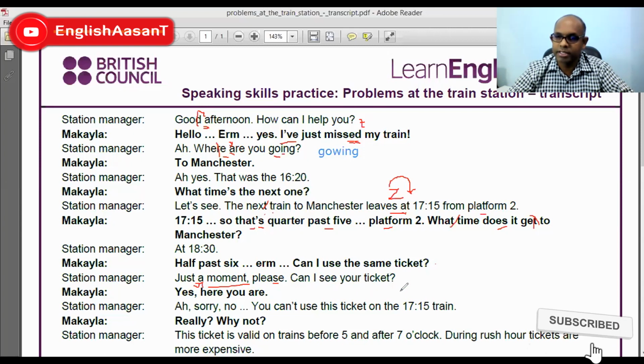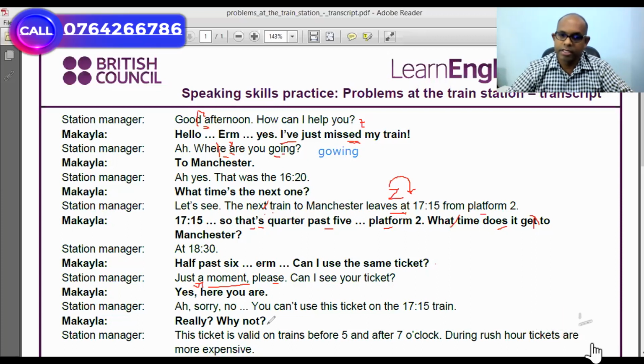Can I see your ticket? Yes, here you are. Sorry, no, you can't use this ticket on the 17:15 train. Really? Why not? This ticket is valid on trains before... Excuse me, sir.